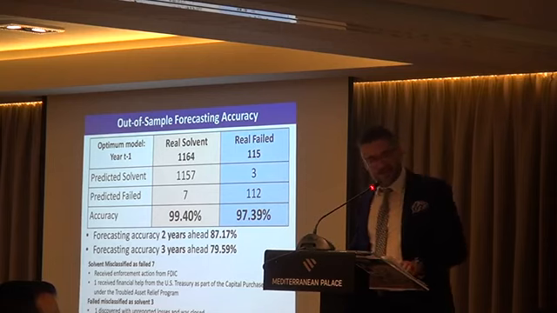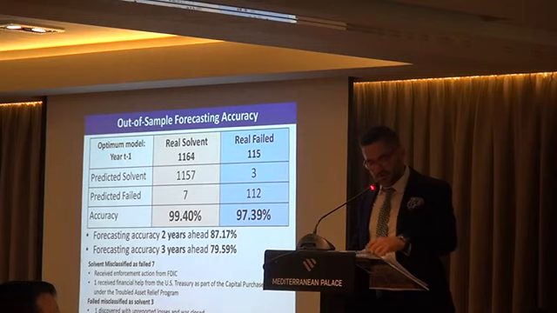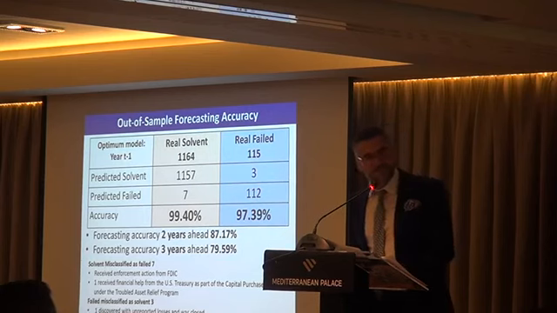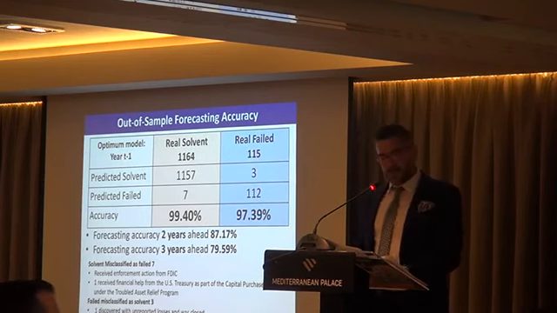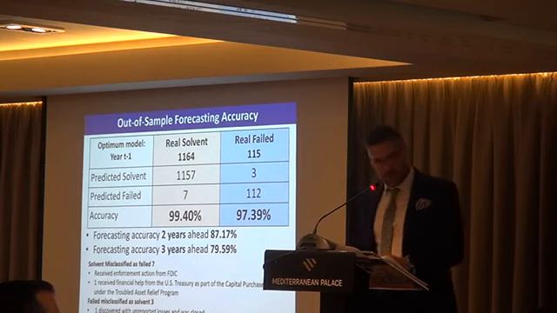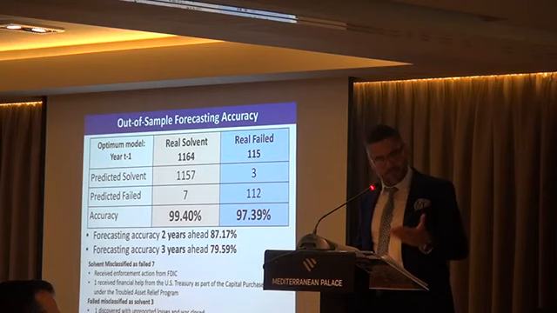In the 1 year ahead forecast, as you can see in the table, we missed 10 banks. We tried to find why we misclassified these 10 banks. The solvent ones that were misclassified as failed, there were some solvent banks that our model misclassified as failed, and these were 7 banks.